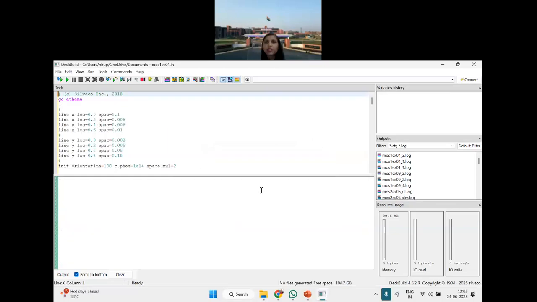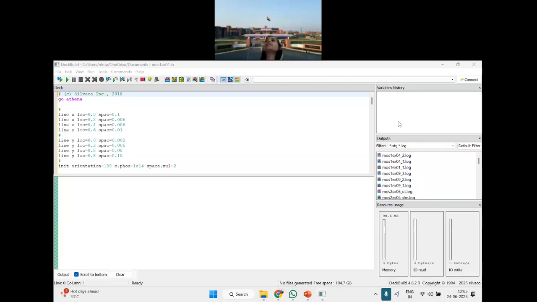What is the first line written here? Go Athena. Then instead of mesh, what is written here? Line X location, line Y location. In Atlas, you are passing the points where those Poisson equations or drift diffusion equations need to be solved. But here, instead of passing the point, you are passing the line.